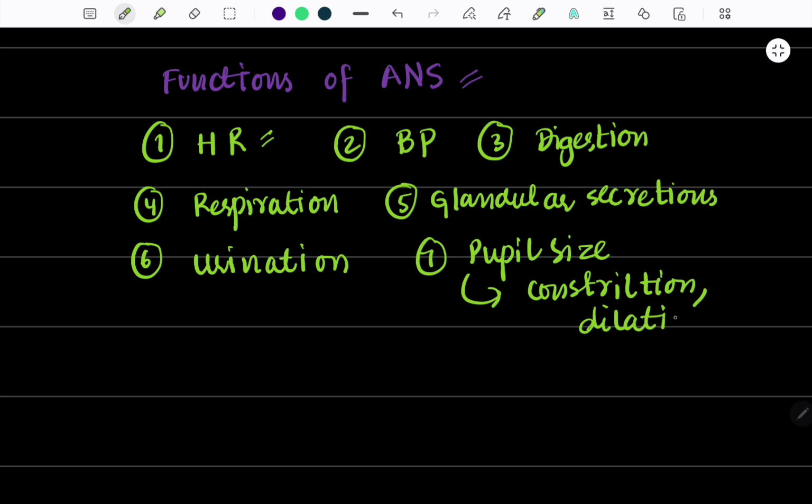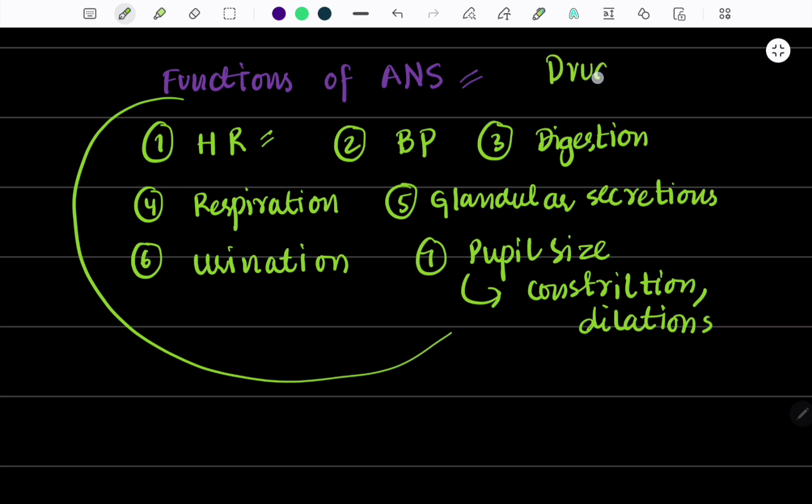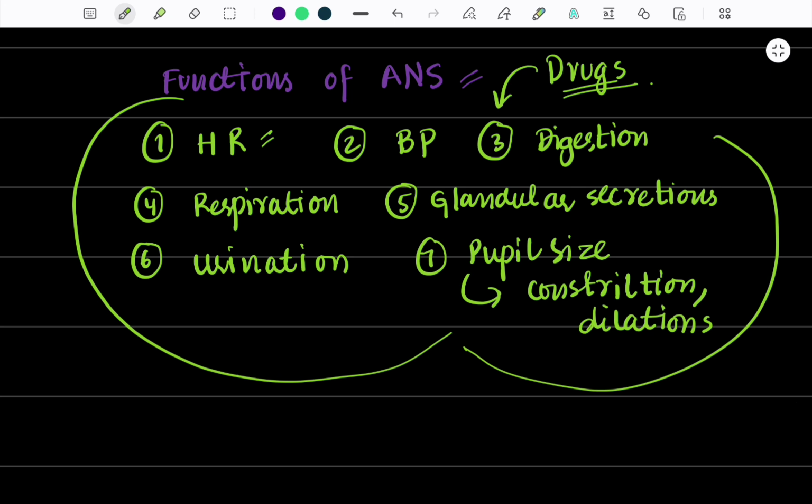So these are the functions that are regulated by ANS, and to regulate all these functions we use various kinds of drugs. We observe the impact of the drugs on these functions, either to increase or to decrease them. Just in order to regulate the functions, we use the drugs, and we observe the impact of different kinds of drugs on ANS.